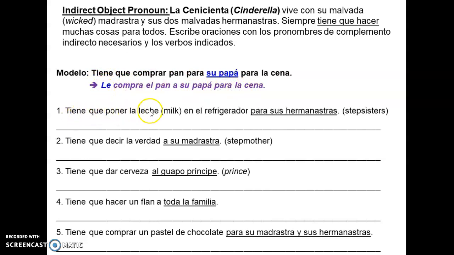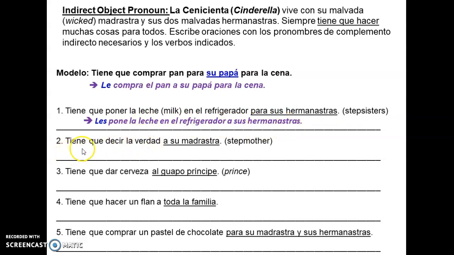Tiene que poner la leche en el refrigerador para sus hermanas. Indirectly, they are receiving this action, that this milk is for them eventually, for the stepsisters. And so, Cinderella les pone la leche en el refrigerador a sus hermanastras. So, puts the milk in the fridge for her stepsisters.